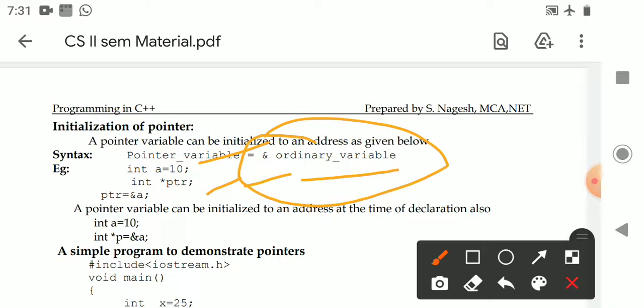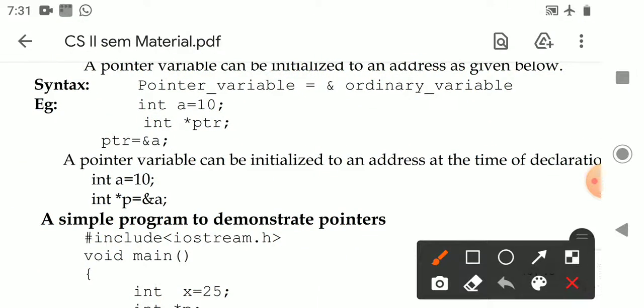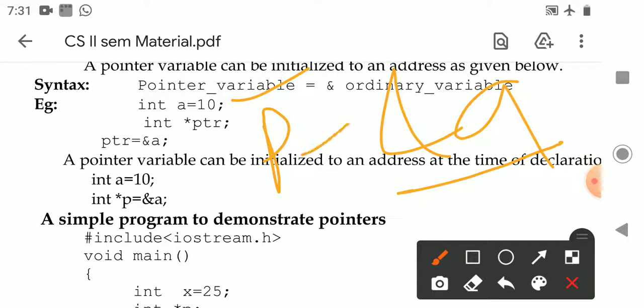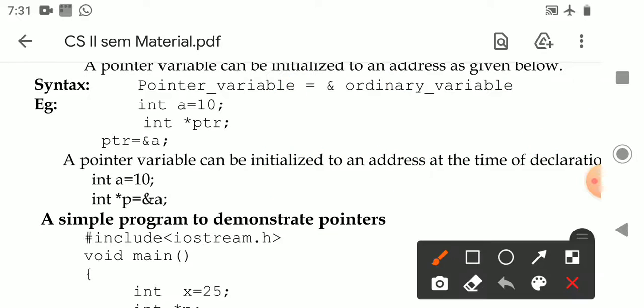This is a normal variable declaration, and this is the pointer variable declaration. Now I am assigning the address of the variable a to the pointer variable. How? You know the address by using ampersand a. Now the value of ampersand a is assigned to ptr. So ptr is equal to ampersand a. This is the way of assigning the value. The pointer variable can also be initialized at the time of declaration like this, where you can directly write ptr is equal to ampersand a.